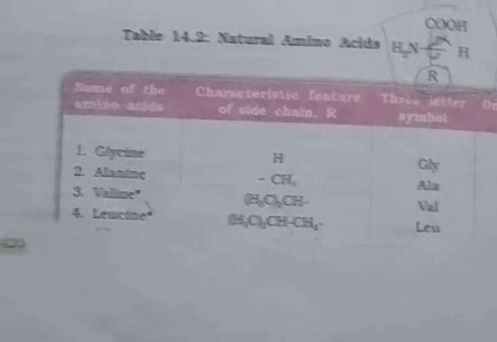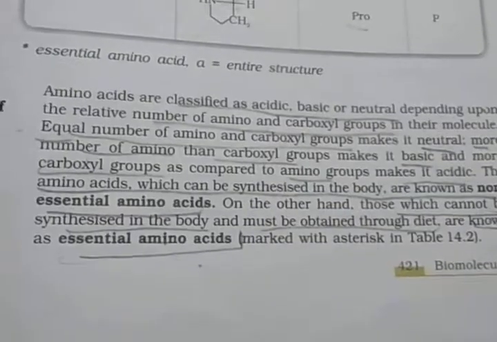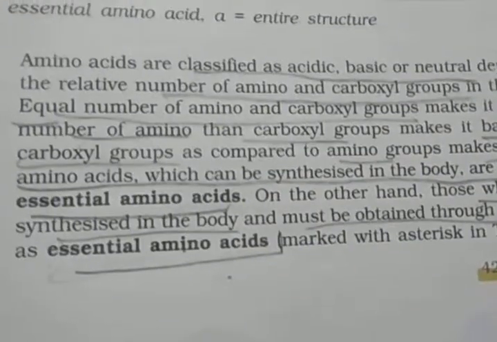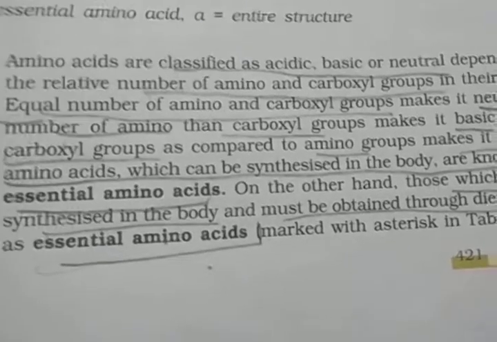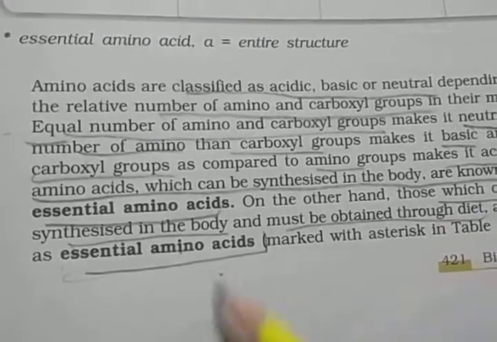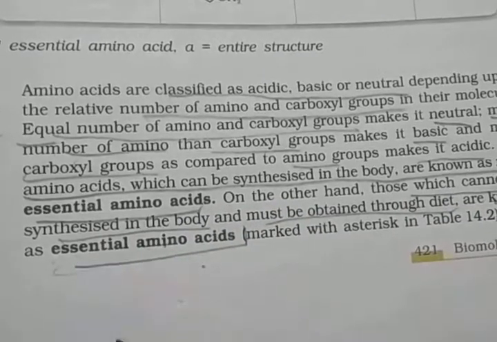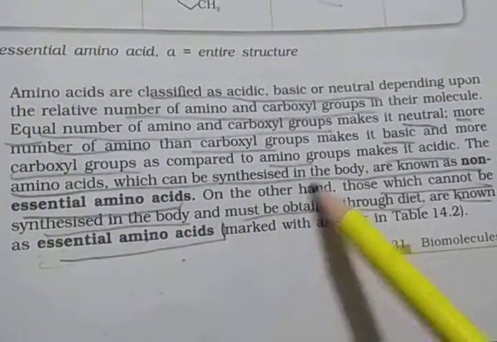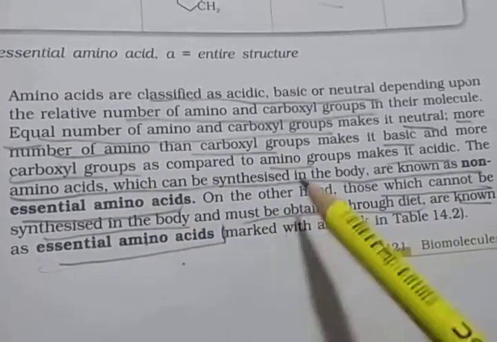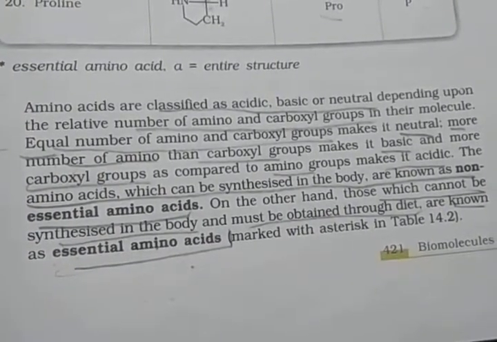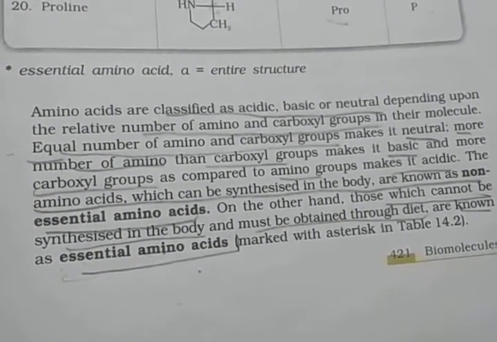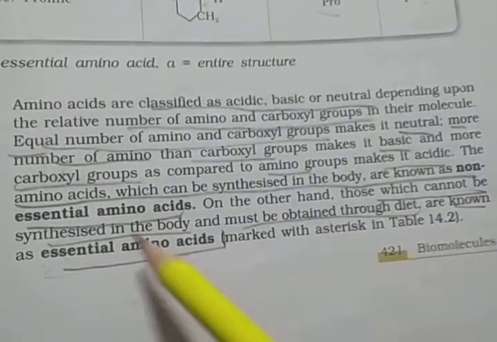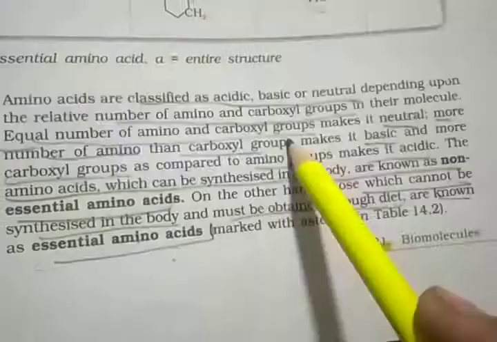So this is why it is an essential amino acid, which can only be obtained through diet. According to the nature, there are 3 categories: acidic, basic, or neutral. And on the basis of synthesis, there are 2 types: non-essential and essential. Non-essential amino acids can be synthesized in the body automatically. Another type are those which cannot be synthesized in the body but must be obtained through diet, so we say essential. And an equal number of amino and carboxylic groups makes it neutral.